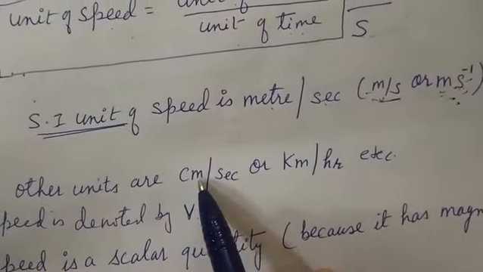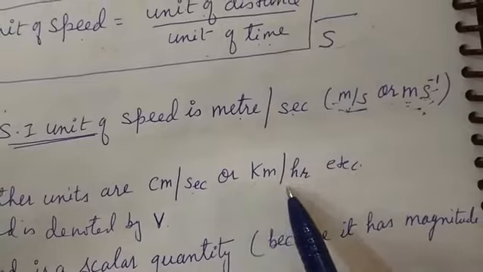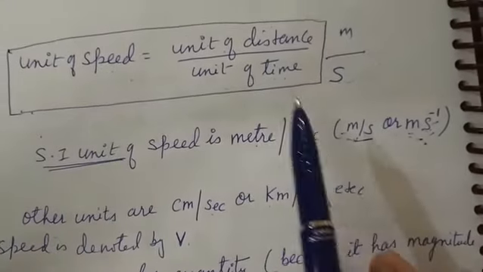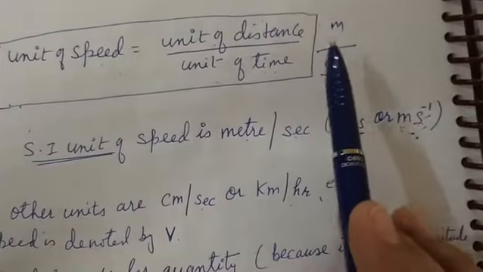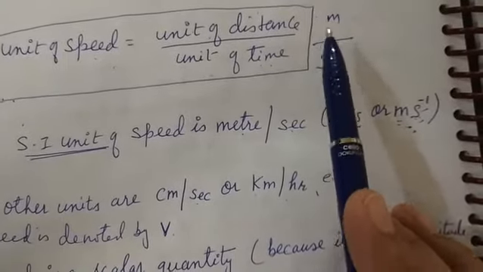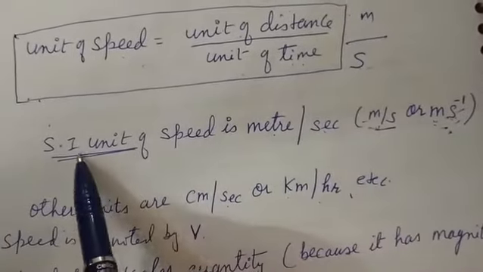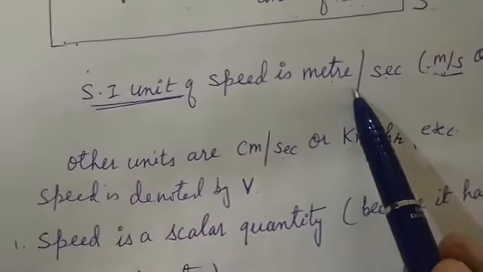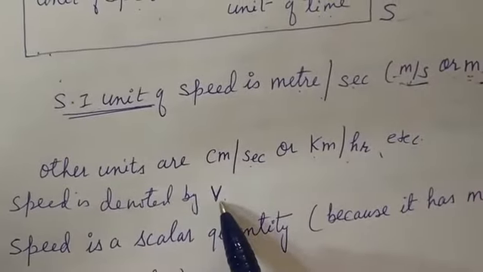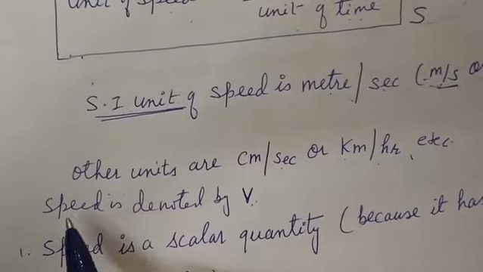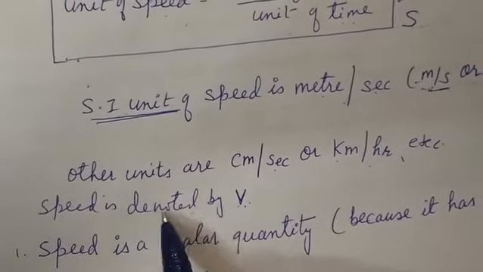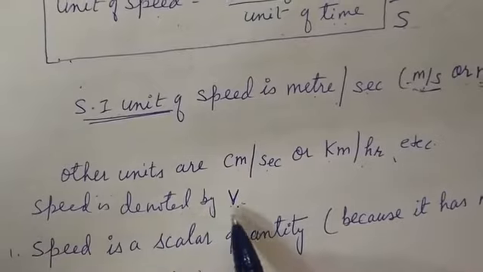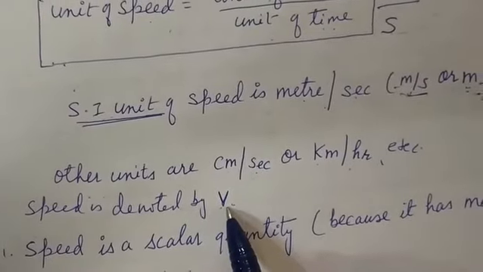So other units are centimeter per second, kilometer per hour, etc. So we can write down the unit of speed in kilometer per hour also, centimeter per second also, but SI unit, standard international unit of speed, is meter per second. And speed is denoted by V. We don't denote the speed by S. Here we have to denote the speed by V or by U.